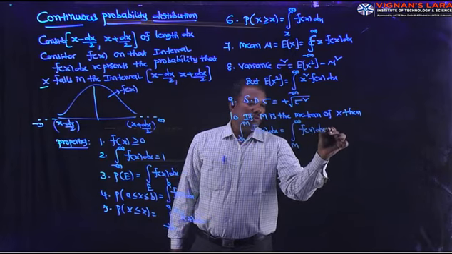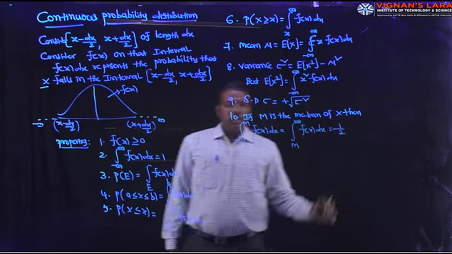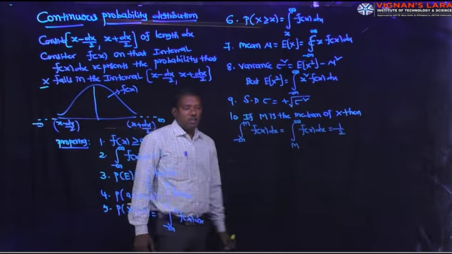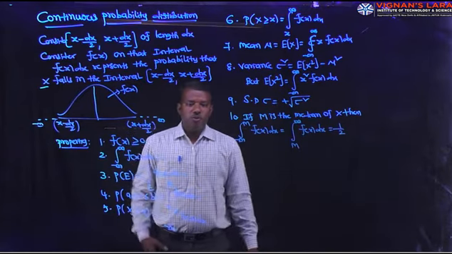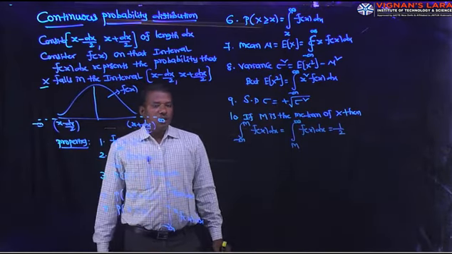Both are equal to 1 by 2. Then M is called median of the continuous probability distribution or continuous random variable.